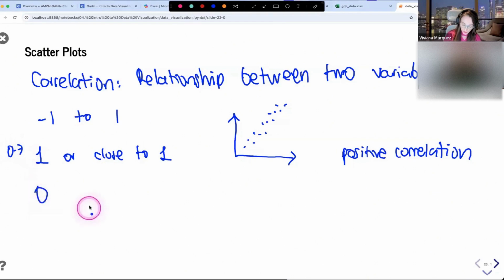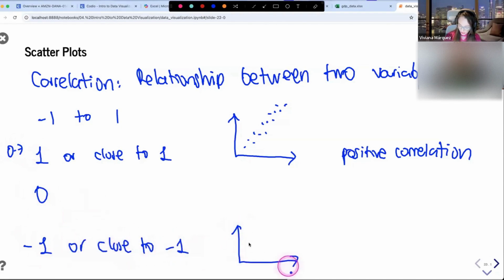If the number is close to, let's keep the 0 for now, if the number is -1 or close to -1, your scatter plot is going to look the following way. So you have this downwards trajectory. And that means that those 2 variables have a negative correlation.